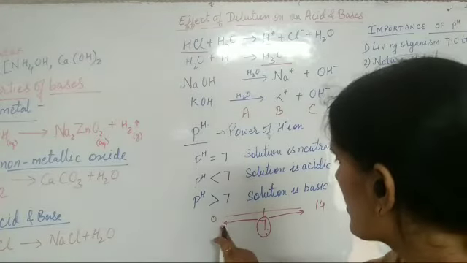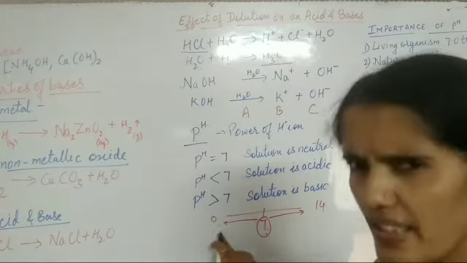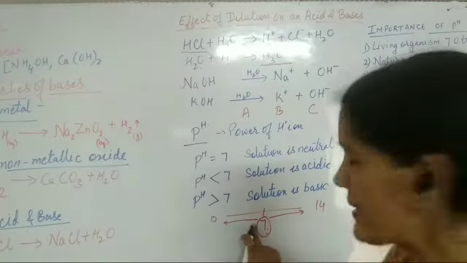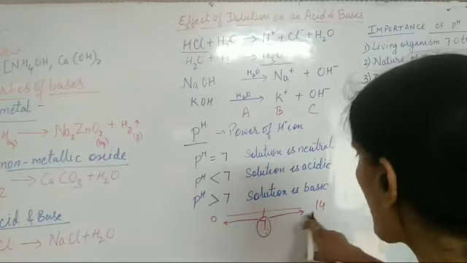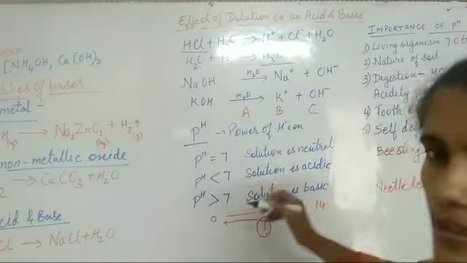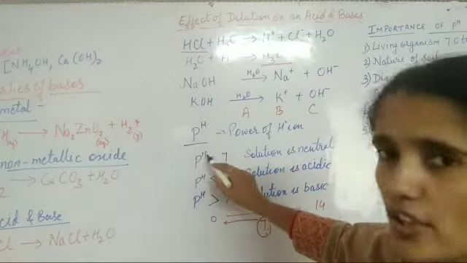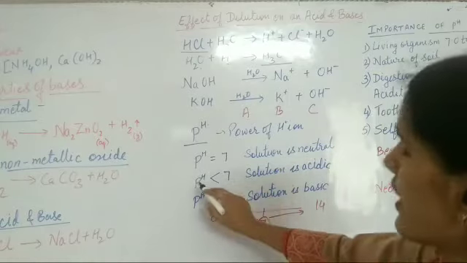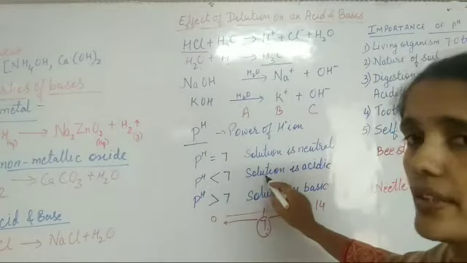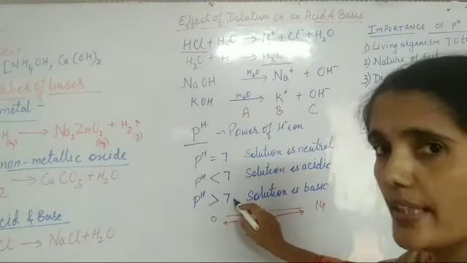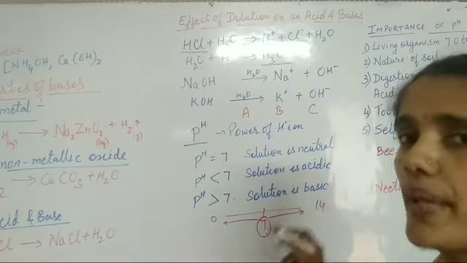So between 0 to, or we can say 1 to 6.5, it is acidic, and from 7.5 to 14, it is basic. So in simple, we can say if pH value is equal to 7, the solution is neutral. If pH value is less than 7, then solution is acidic. If pH value is greater than 7, then solution is basic.